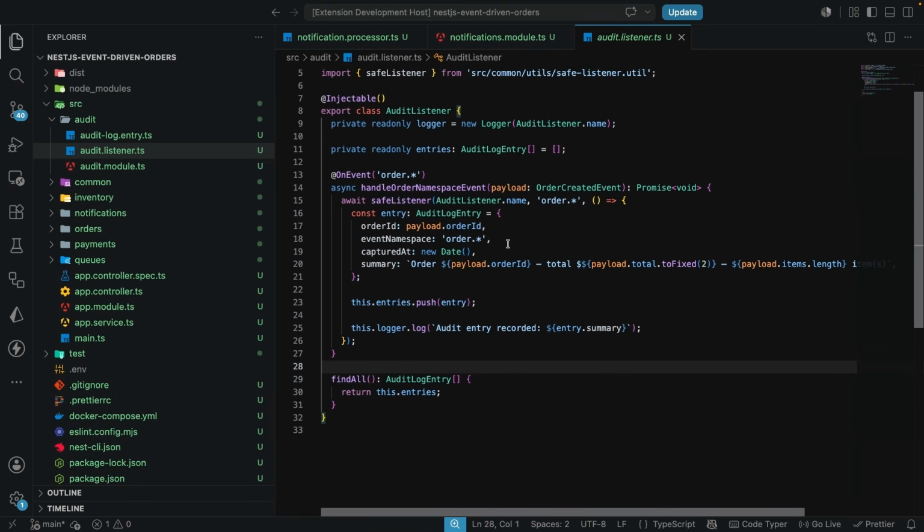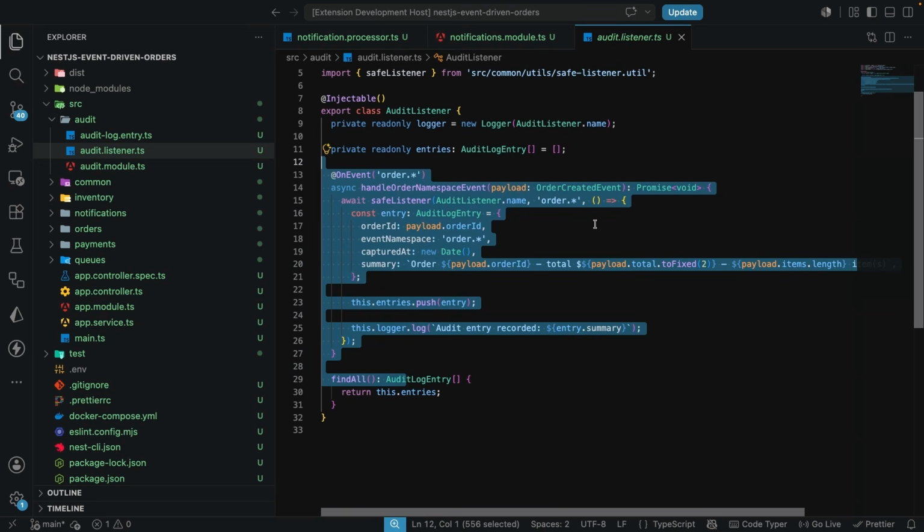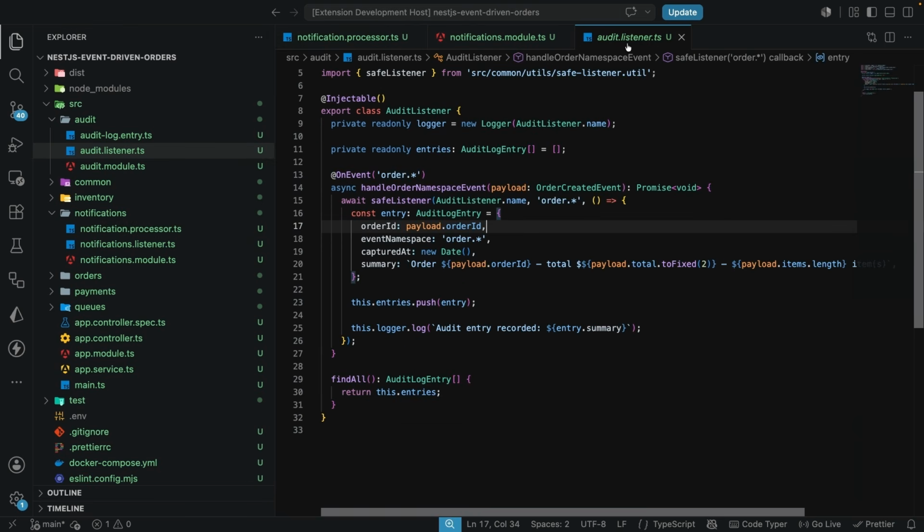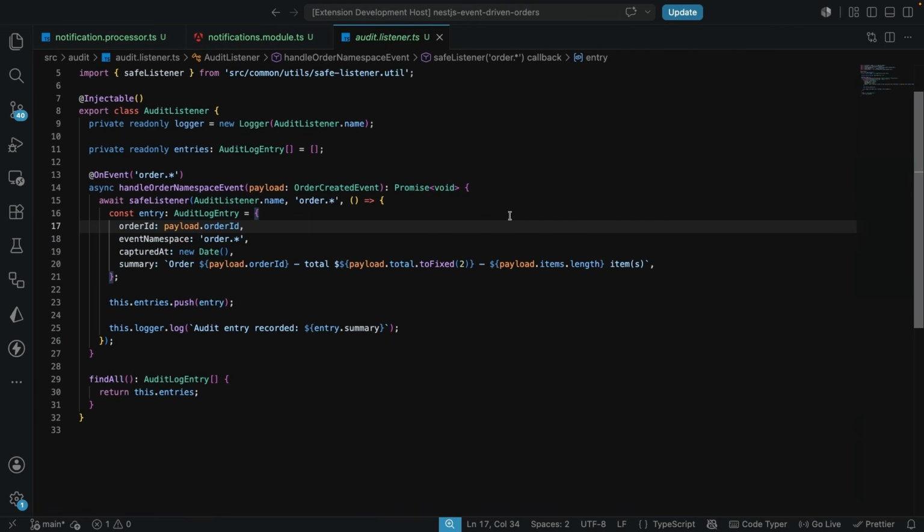But if you're building this for real, you want to make sure that you close this gap the same way, using this same pattern over here. You want to make use of this processor, just as we have done previously. And actually, this is a good challenge for you: migrate the audit listener to make sure the audit listener is also making use of the queue.